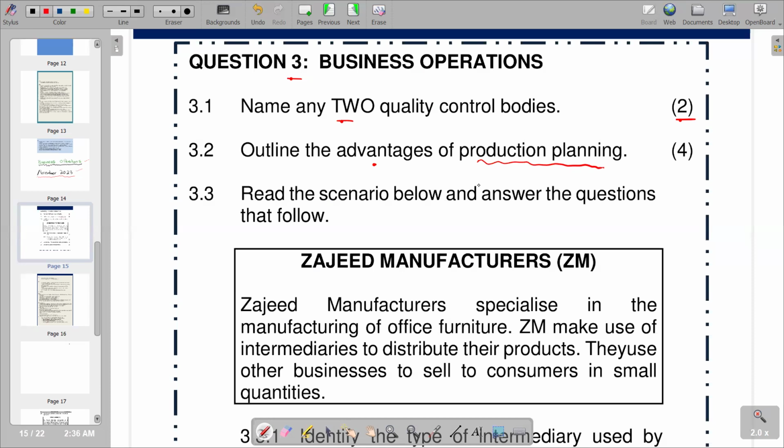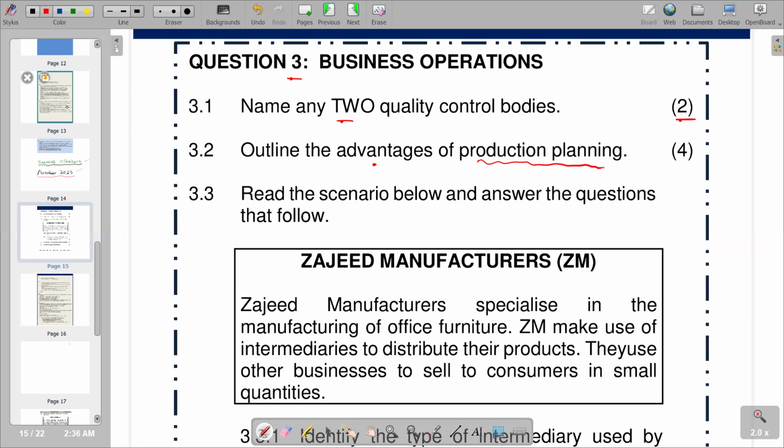Going to another section, we also want to know what the advantages are. Obviously, when we plan the production, there are certain advantages that we can deduce from that. Remember, there will be effective use of our resources or our inputs because we have planned a way to use our resources. No wastages can go unnoticed.